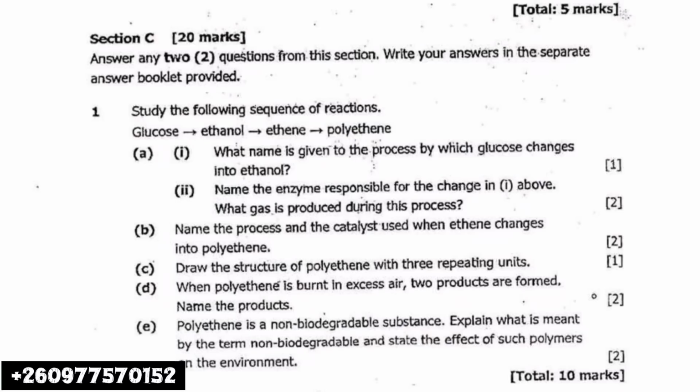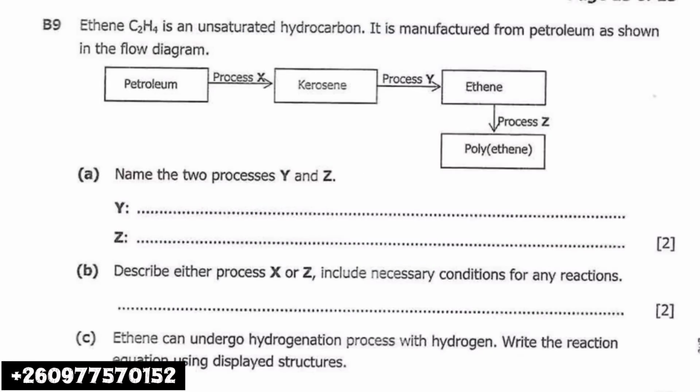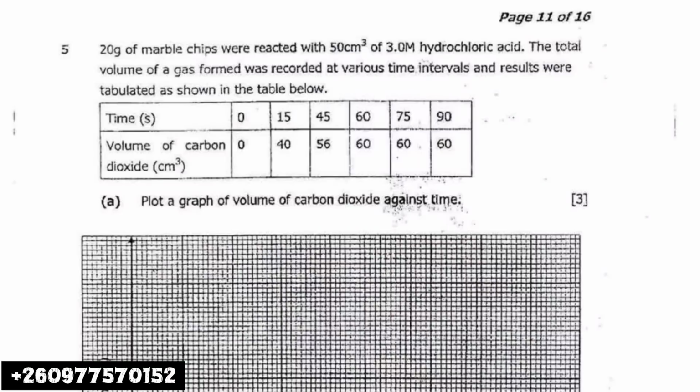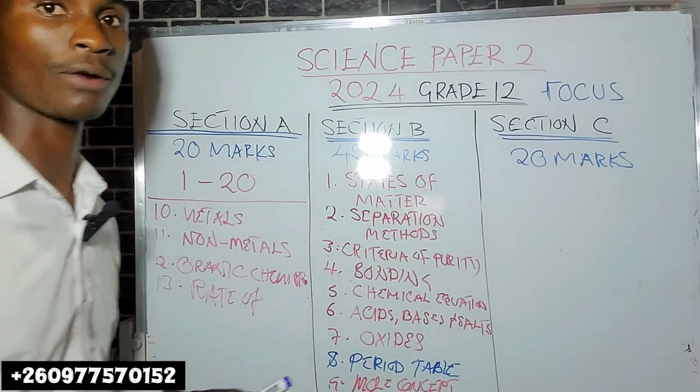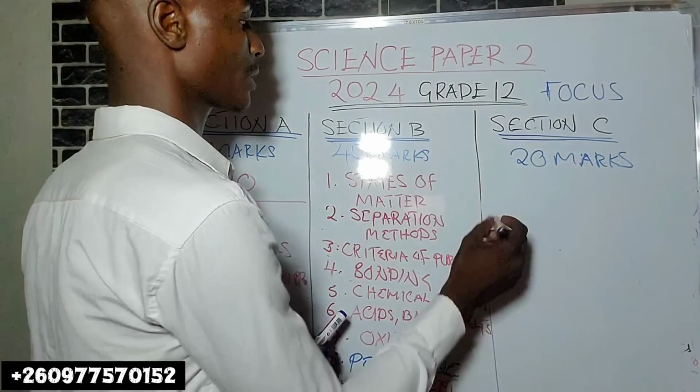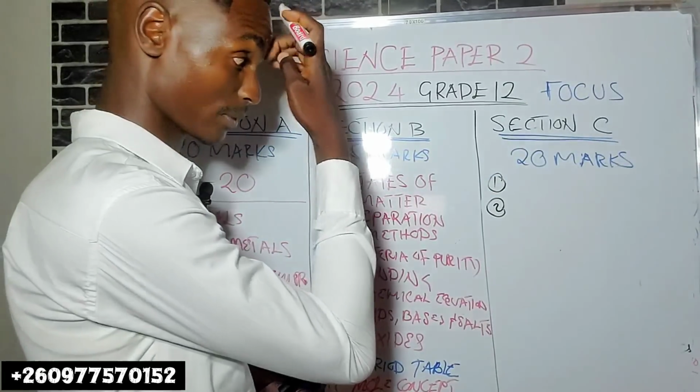Okay, the other thing is rates of reaction. Rates of reaction. Let me even just come to section C here, because these are some of the questions that come in section C. Section C here, there are 3 questions and you're supposed to answer how many? 2 questions. Usually, the questions that come here, it depends.